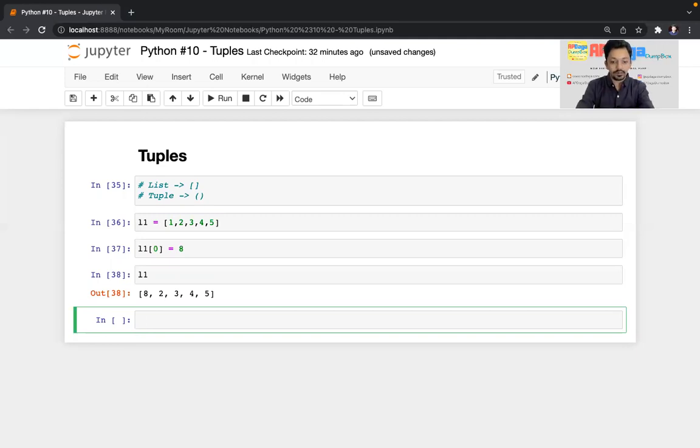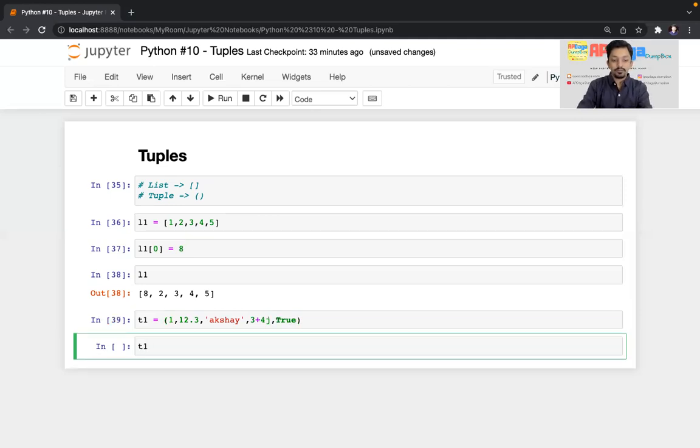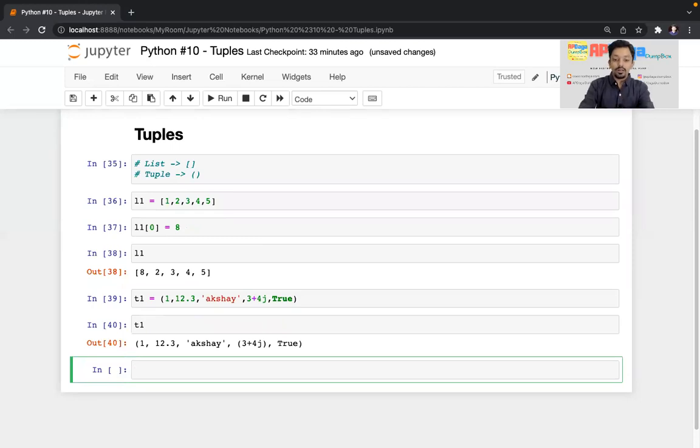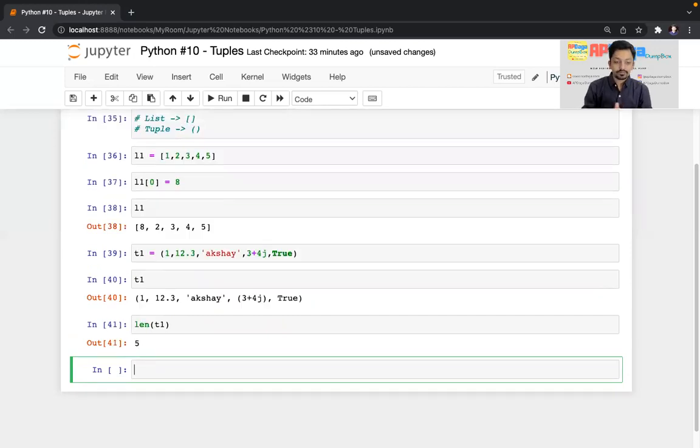So let's create one tuple. I will create a variable t1 as a tuple, surrounded by round brackets, and I'll take 1, 12.3. I'm trying to cover different data types in a tuple to show you that a tuple can have multiple heterogeneous data types. Then I'll write a string, Akshay, then a complex number, and then one boolean type, True. If I print t1, you can see this is a tuple. To check the length of the tuple, I can use the len function, just like with a list. I got 5.